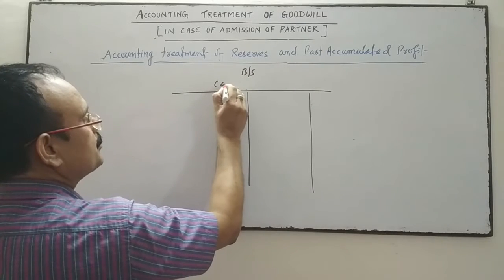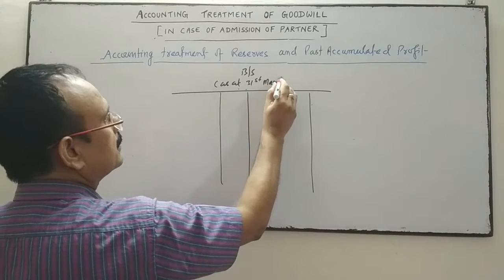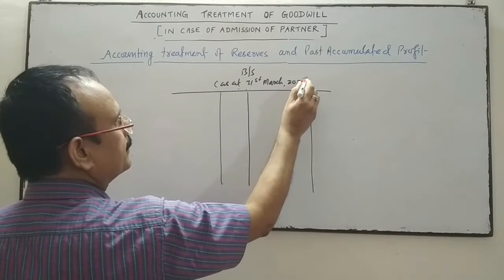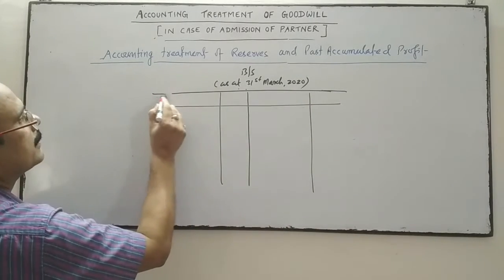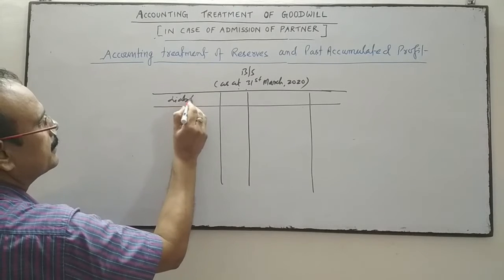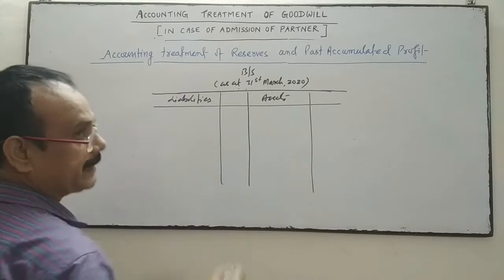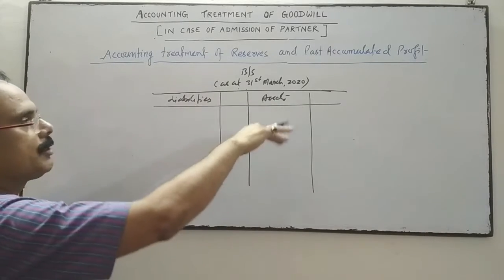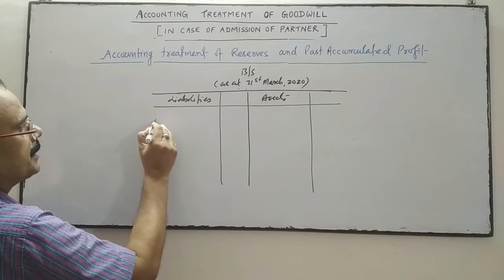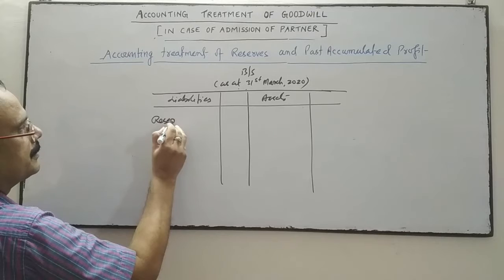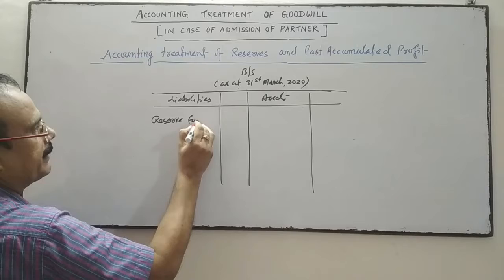Suppose at the time of admission of a new partner, this balance sheet is prepared as at 31st March 2020. In this balance sheet, on the date of admission, on the liability side, reserve fund is given.